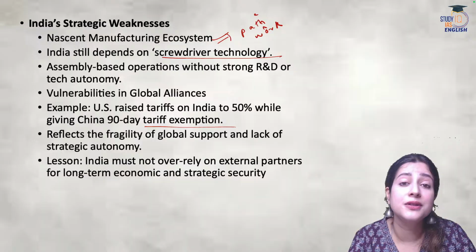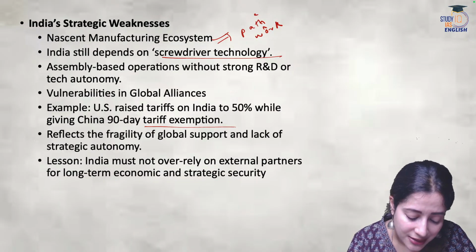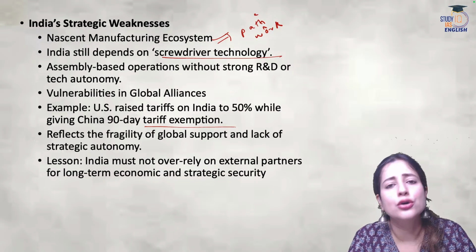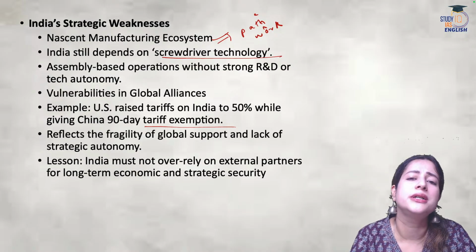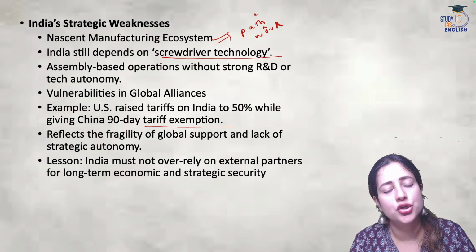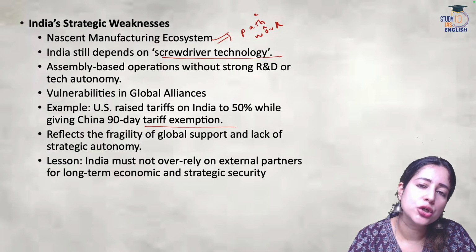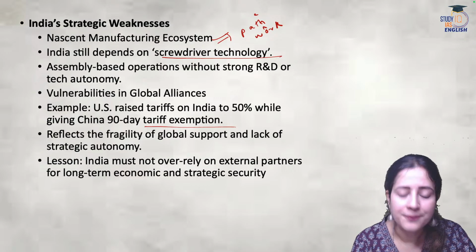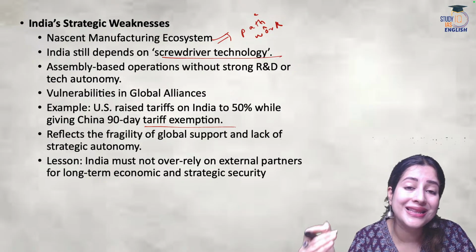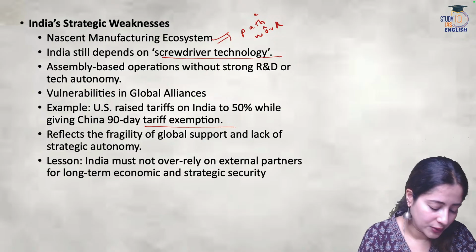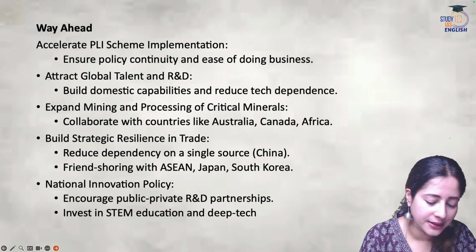China is being given so many exemptions. So in such a situation, when there is a lack of global support, when there is too much diplomacy and politics over trade, then the only solution is to boost economic self-sufficiency in the long run, plus also improve our global ties with like-minded countries. These are certain solutions offered by the article itself.